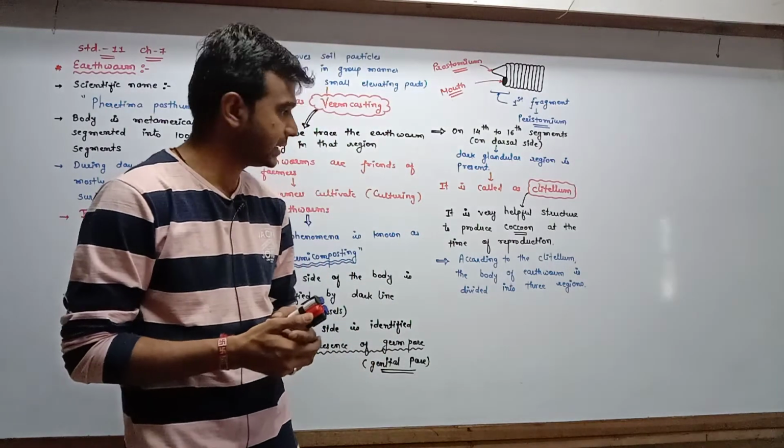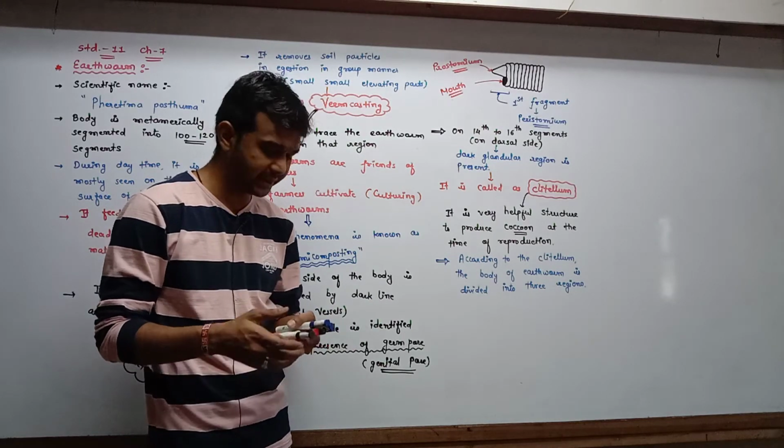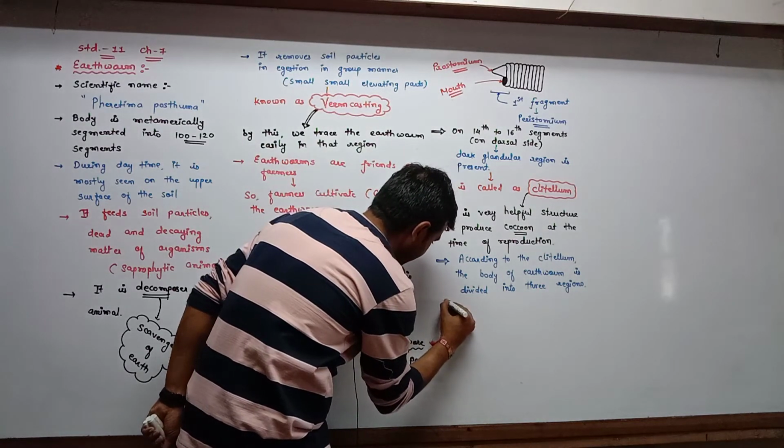So according to this clitellar region, the body of the earthworm is divided into 3 regions. It is very easy to understand.